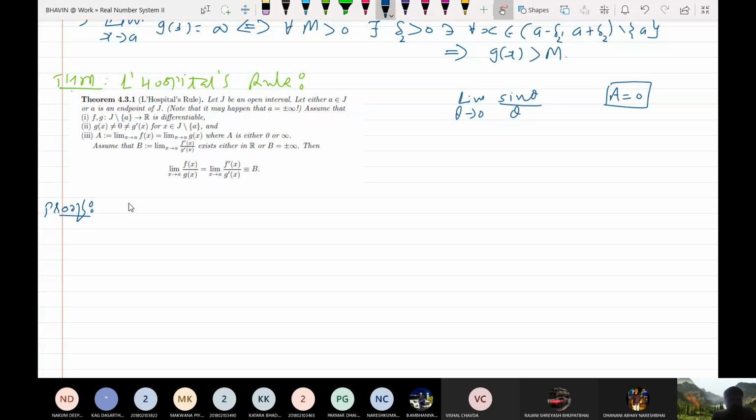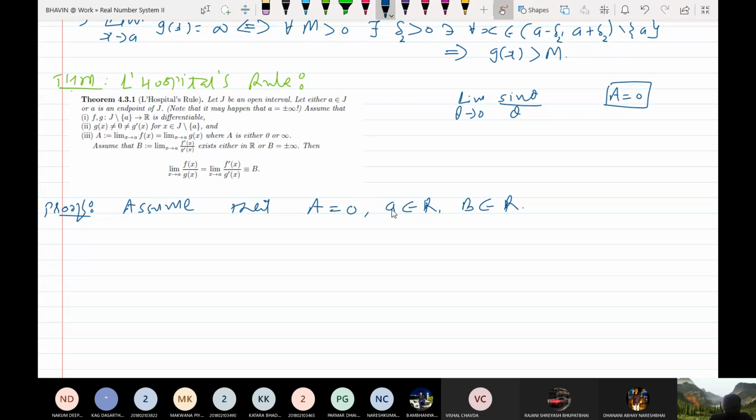Assume that a equal to 0. Small a belongs to R, it is a finite number, and B is also a finite number. So we are not taking B equal to infinity.